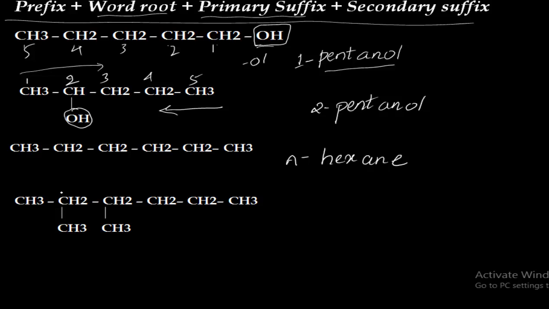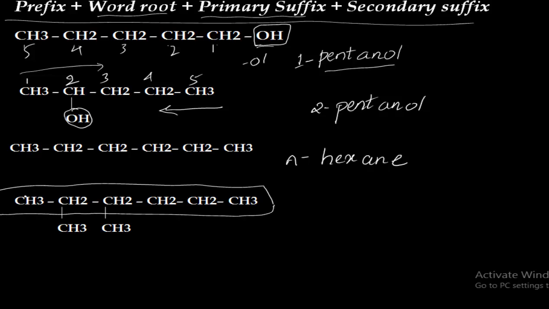Now let's consider another example. CH3, CH2, CH2, CH2, CH2, CH3. Now you have to number these carbon atoms. This is the longest chain. Now in this longest chain, you have to number these carbon atoms. So how do you number these carbon atoms? Here are the substituents. CH3 means methyl, and here also a methyl group is there. Now from which side will you start? We have to start from the left side.